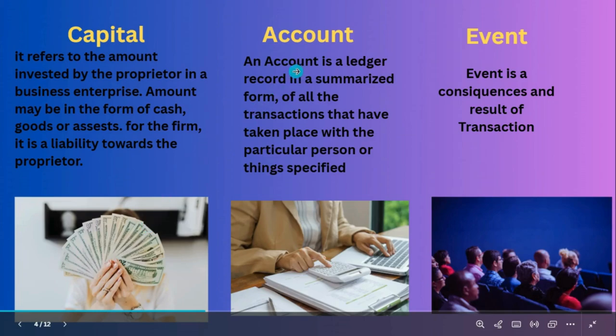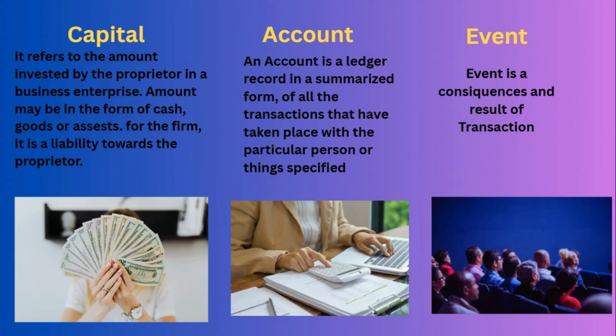And what does account mean? You are selling and earning money, right? So you have to record, you have to note down where this product is going out and this amount is coming in. You have to record it somewhere. Otherwise, how will you know how much product you sold and how much money you earned so far? So either you record in an account book or in a computer. You are recording in a ledger in a summarized form. That is called an account. How many products I sold, how much cash came in, what's going out, what's coming in, you have to note down.